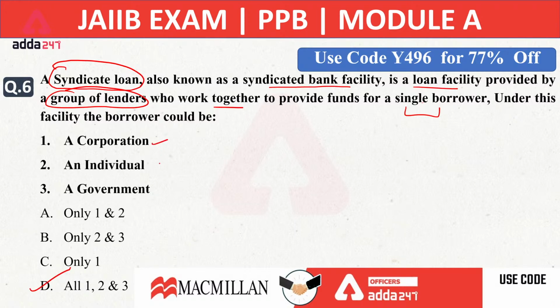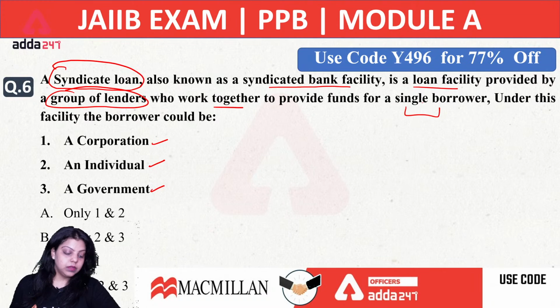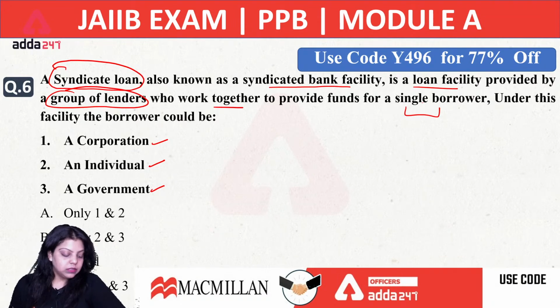A corporation, an individual, a government, all three can take loan under the syndicate loan facility from the group of lenders. So the right answer for this question will be the D option, that is all 1, 2 and 3. A syndicate loan is a type of credit facility when a group of financial institutions are providing loan together to a single borrower. A government can take loan under the syndicate loan facility, a bank, a corporation can take, an individual can take. So the right option for the sixth question will be D, not A. All are the answer.